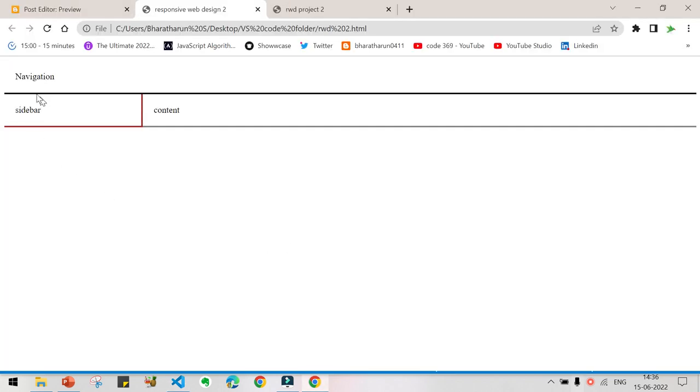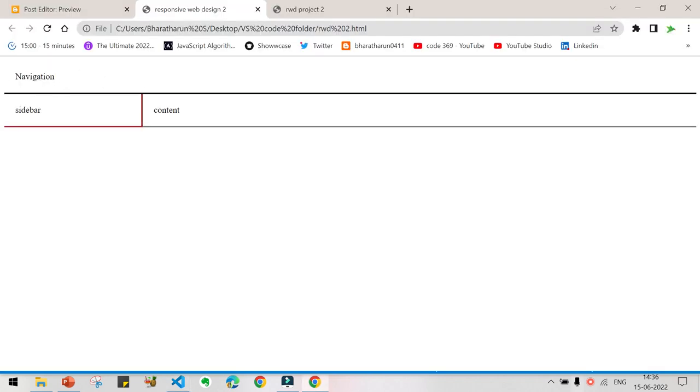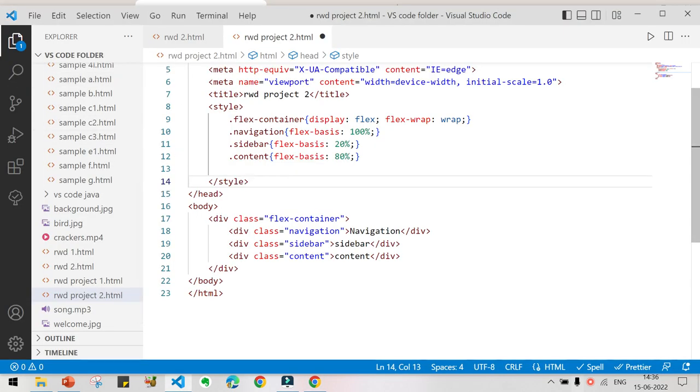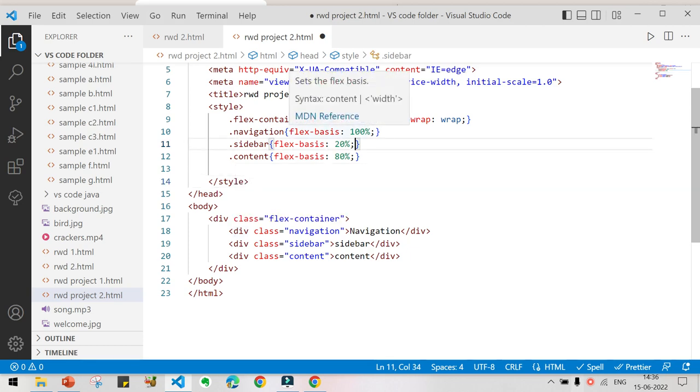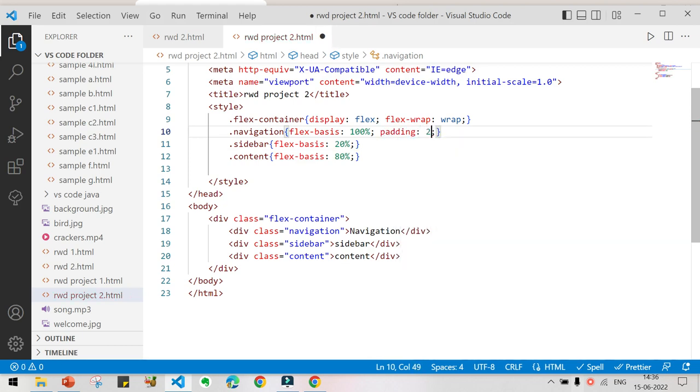Other things are, we have given padding here. So we are going to give padding now. For example, this navigation bar, sidebar, and this content, all these things have padding. If you don't know what is padding, you can watch the previous videos. So let me give padding as 20 pixel. Copy the same thing to all the flex items.